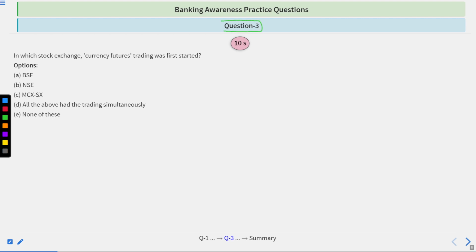Now the question number 3. In which stock exchange was currency futures trading first started? BSE, NSE, MCX-SX, all the above had the trading simultaneously, none of these. To answer this, you will have 10 seconds and your time starts now.